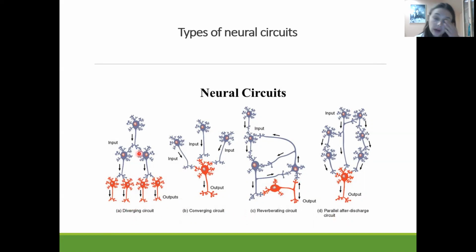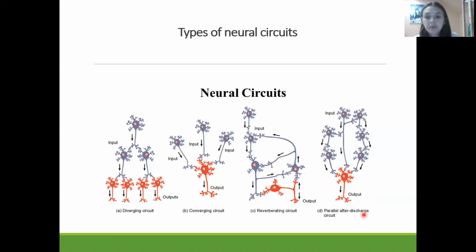Divergence means when one neuron could send information and excite a lot of other neurons. Convergence means when a lot of neurons could excite one neuron. Reverberating means that one neuron will excite another one, and this excitation will spread in a circle. A reverberating circle is very common for situations like short-term memory.